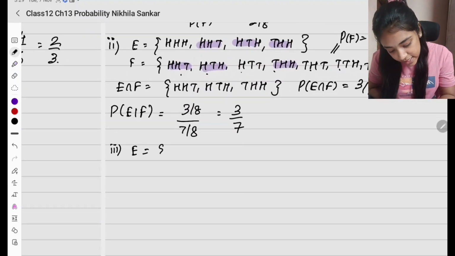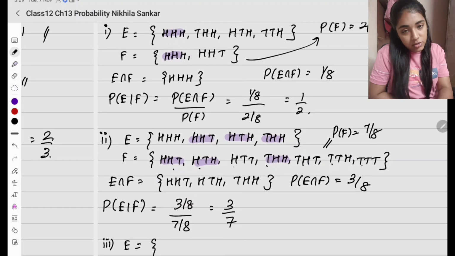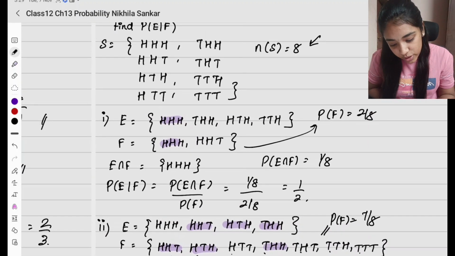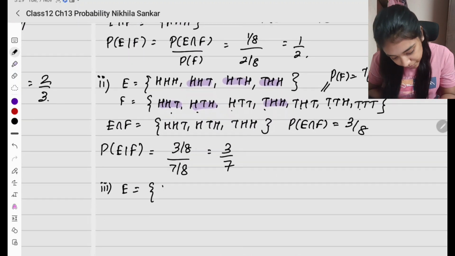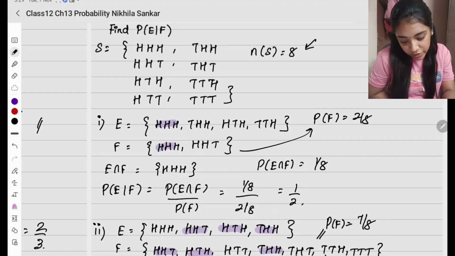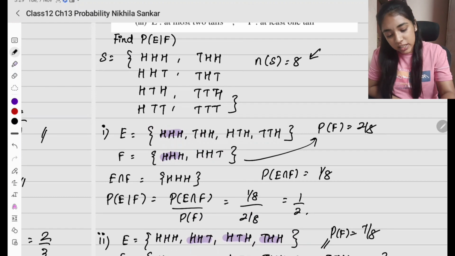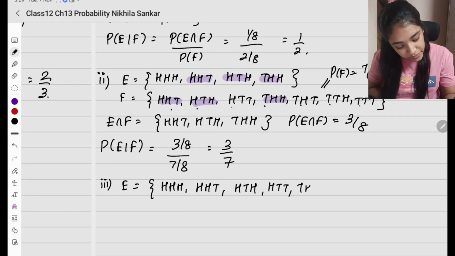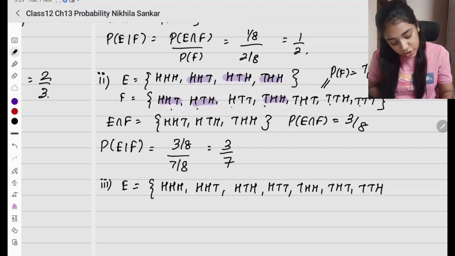Third subsection, E and F, it is going to be at most 2 tails. At most 2 tails na enartham? Jaasthiya 2 tails irukkalam. So 0 tail, 1 tail, 2 tail. So I can have 0 tail na HHH, HHT, HTH, HTT. இது நாலுமே வரும். So leftல இருக்கிற நாலுமே வரும். Rightல இருக்கிறது இது மூணு மட்டும். THH, THT, TTH. So THH, THT, TTH. Okay, so these are all the possible options.